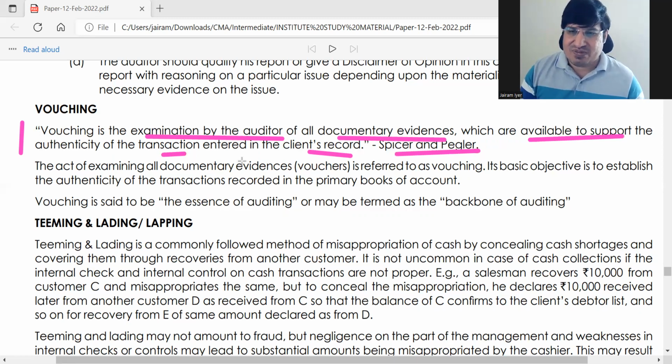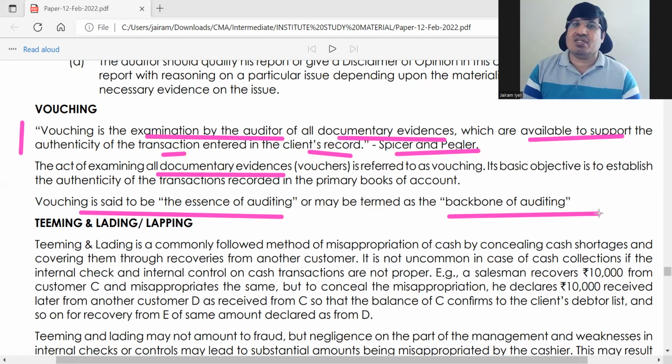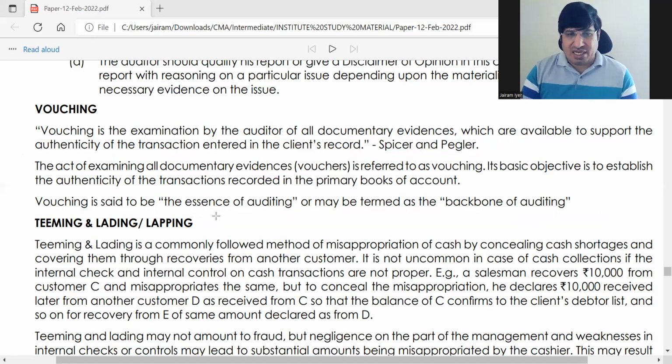Basically, you just compare evidence with your books of original entry, that is vouching. Vouching is the essence of auditing, or the backbone of auditing. Vouching is the process by which you can make sure that all transactions are authorized transactions. Next we will talk about the teaming and lading method of fraud, also called the lapping method.